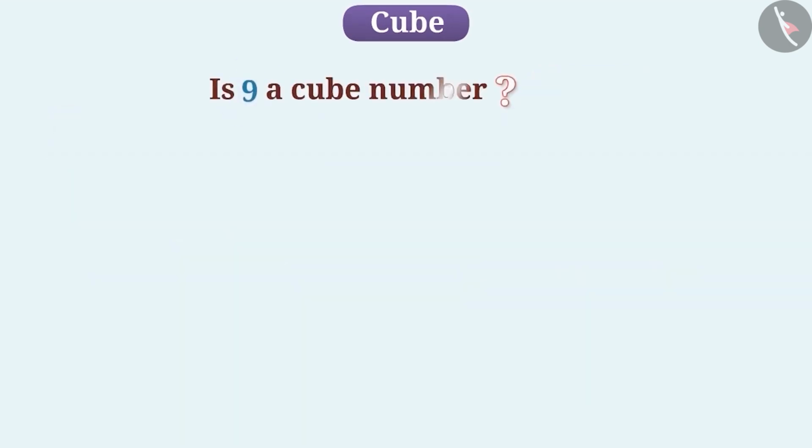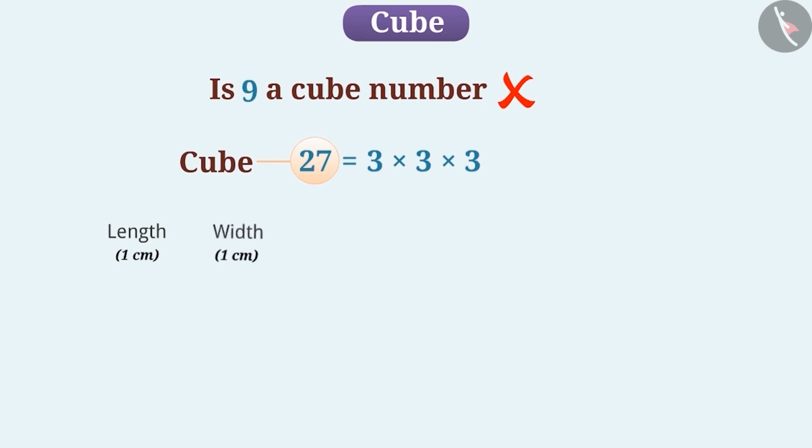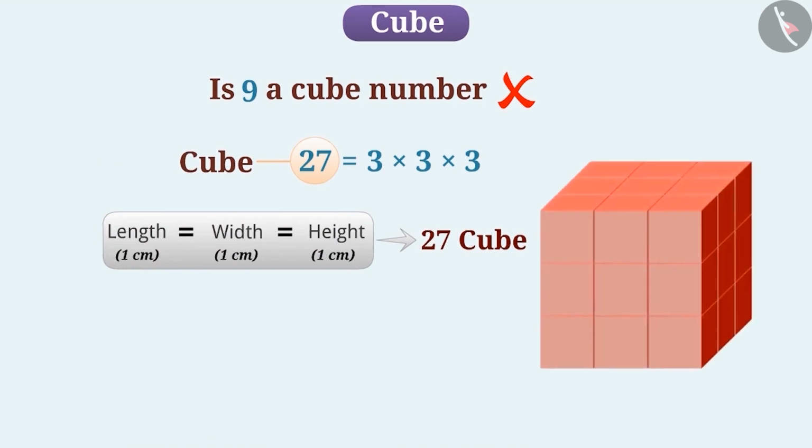Now, try to answer this. Is 9 a cube number? You got it right. Here, we are getting 9 by multiplying 3 by itself only 2 times. So, we cannot call it a cube. Yes, if we multiply 3 one more time, then the number obtained is 27, which is a cube number. You can make a cube by using 27 cubes, which are 1 centimeter in height, 1 centimeter in length, and 1 centimeter in width, and establish that this number is a perfect cube.